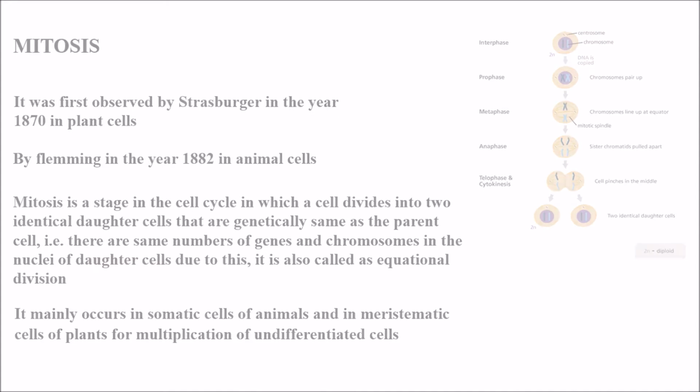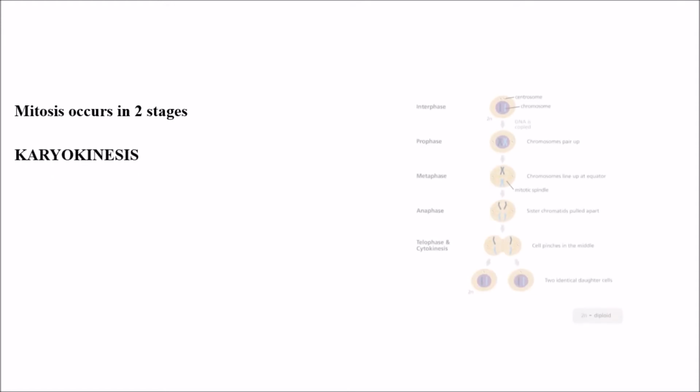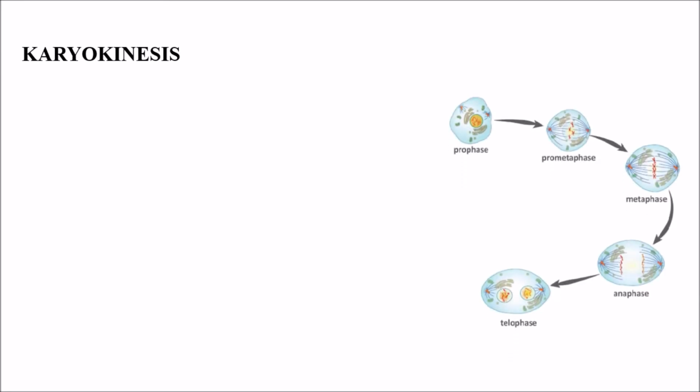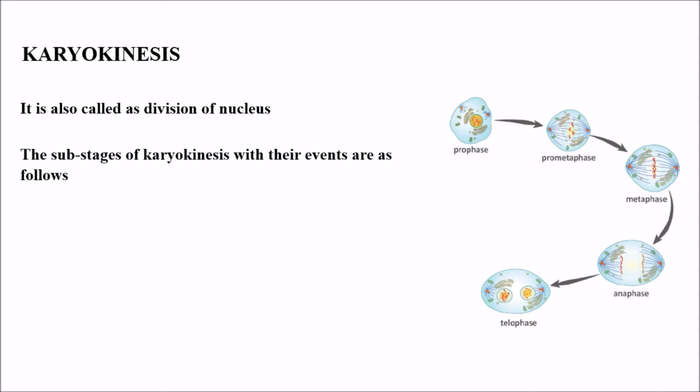And coming to the stages in mitosis. In mitosis, we have two stages. They are karyokinesis and cytokinesis. So what is karyokinesis? Karyokinesis is also called division of nucleus. Karyo means nucleus, kinesis means division. The substages of karyokinesis with their events are as follows.